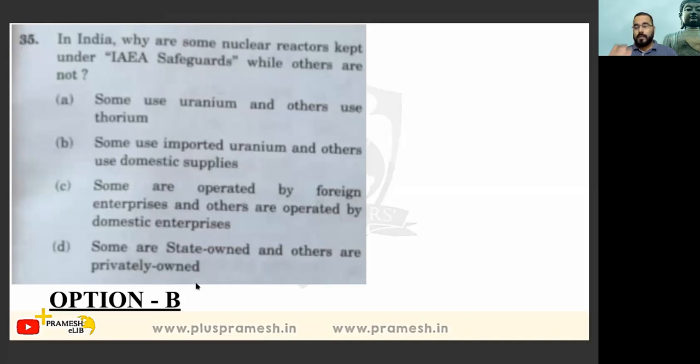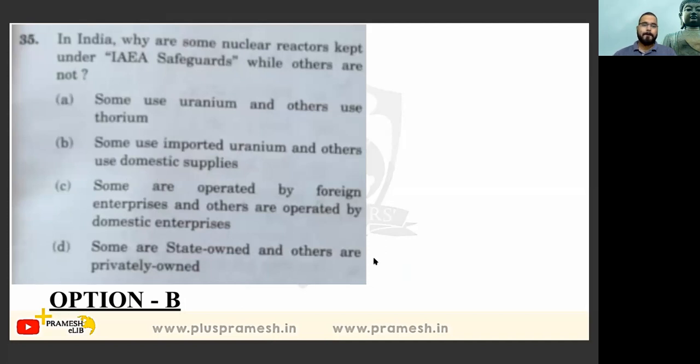Okay, this one. This question is also, we will attempt by elimination method. See, if we do not know any information about any question, it depends what kind of options are given. If options are vague, then we can eliminate that. What is that? In India, why some nuclear reactors kept under IAEA safeguard while others are not? Some use uranium and other use thorium. No.